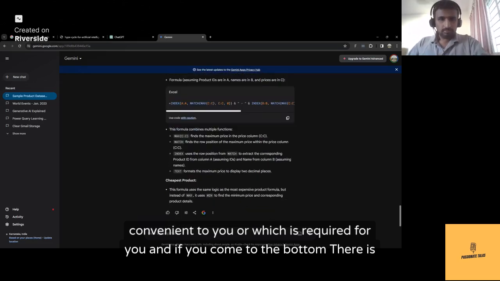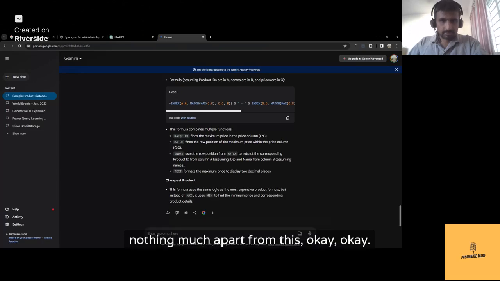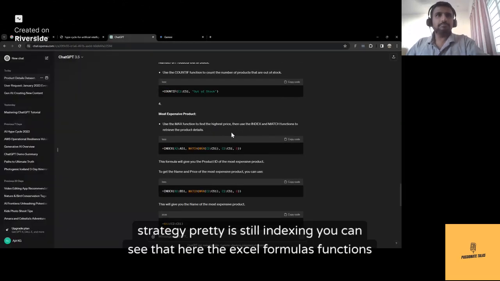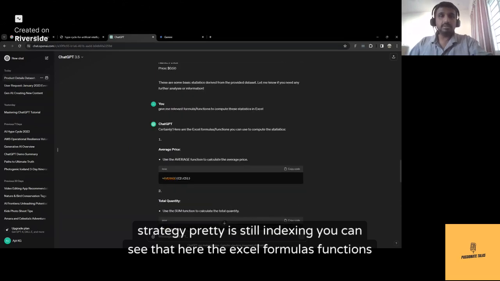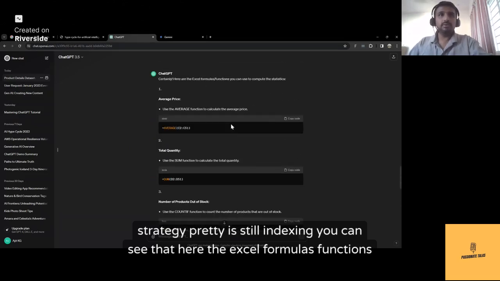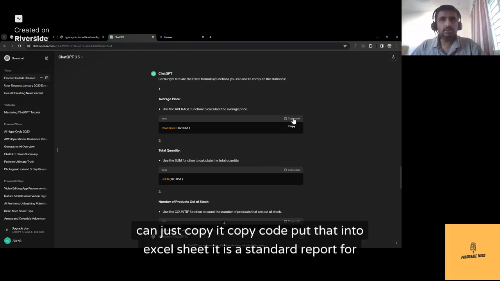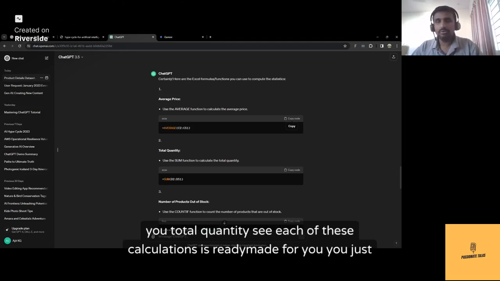And if you come to the bottom, there is nothing much apart from this. Fine. Now let's go to ChatGPT. ChatGPT is still indexing. You can see here the Excel formulas and functions you can use to compute the statistics. Average price is this calculation. You can just copy the code and put it into an Excel sheet. It is a standard report for you.